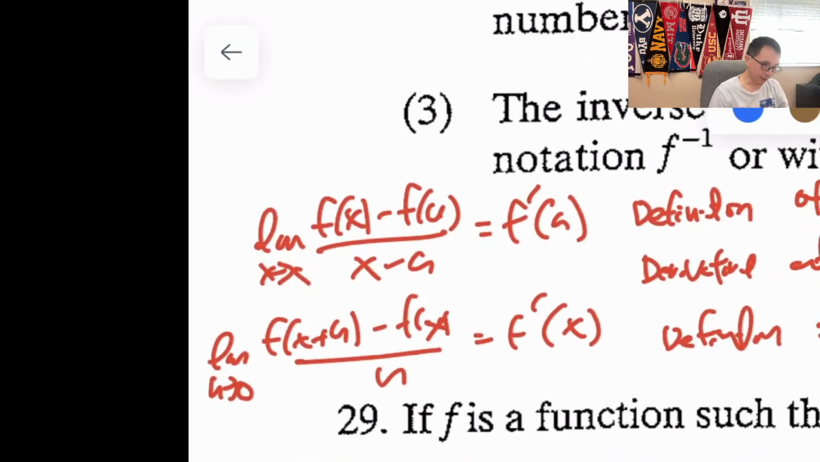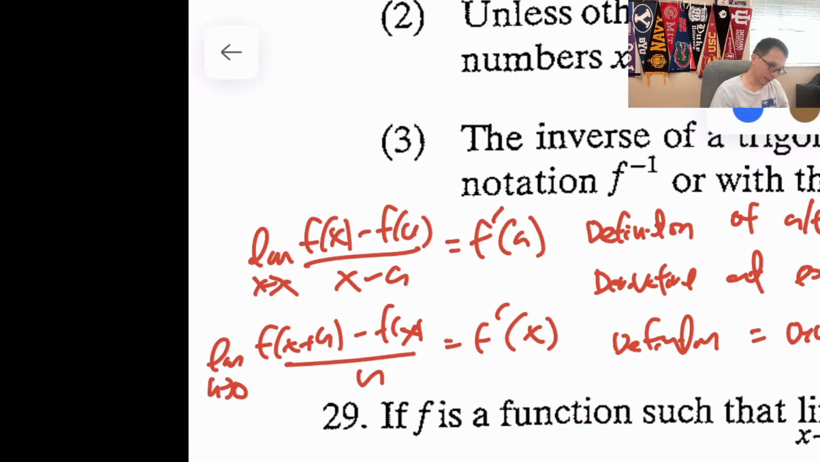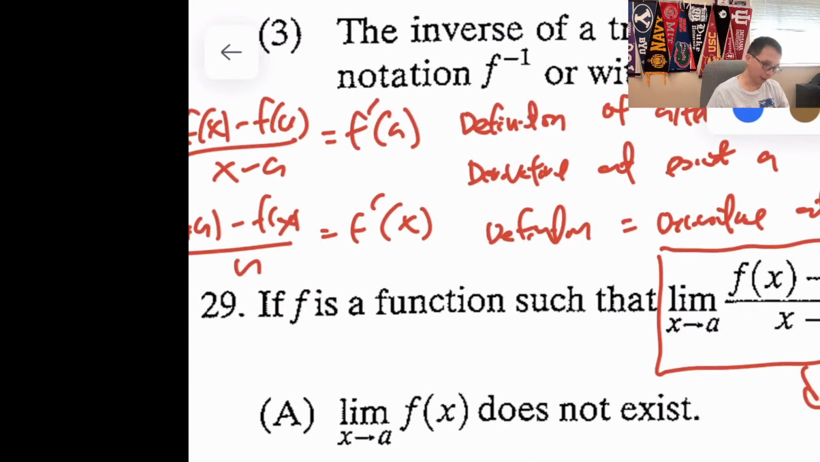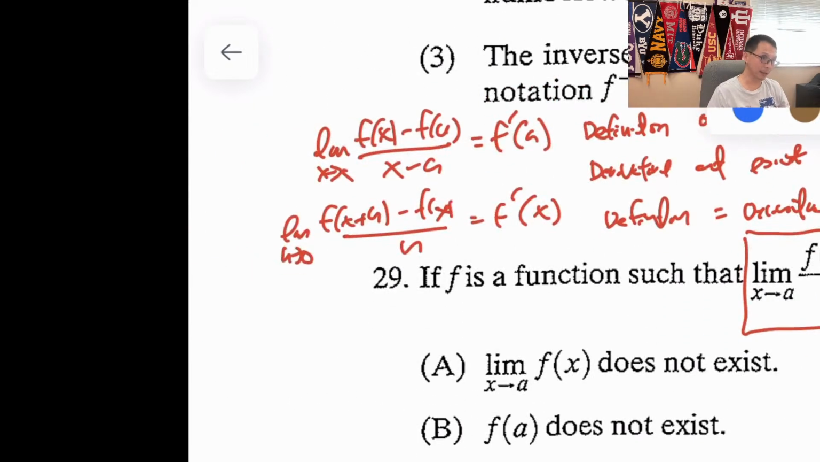Now, what else do you need to understand? This is implying this is f prime of a, right, equal to 0. So automatically the answer is C. But why are the other answers wrong? We're going to talk about this one. We're going to spend a lot of time talking about this one.